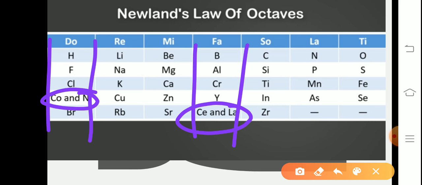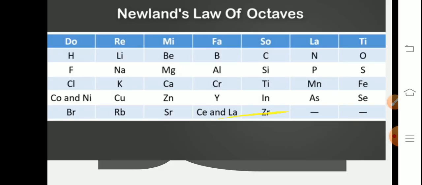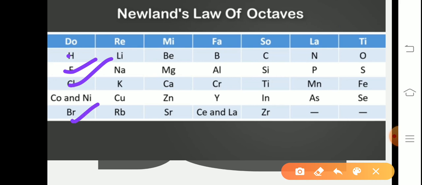And certain elements totally dissimilar in their properties were fitted into the same group. Fluorine, chlorine, bromine, and next iodine will come.